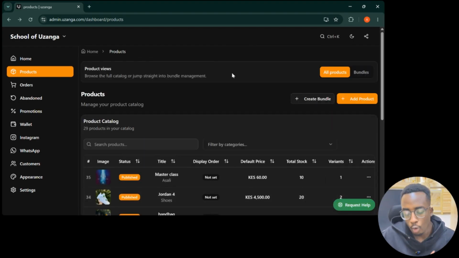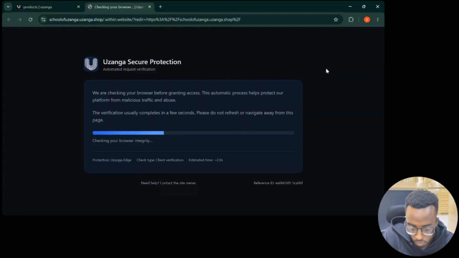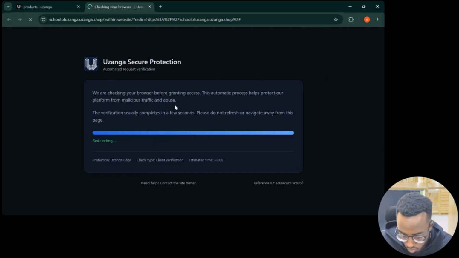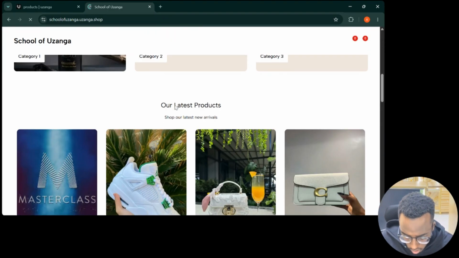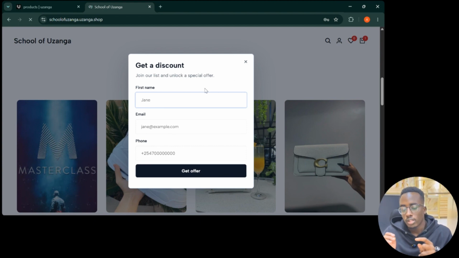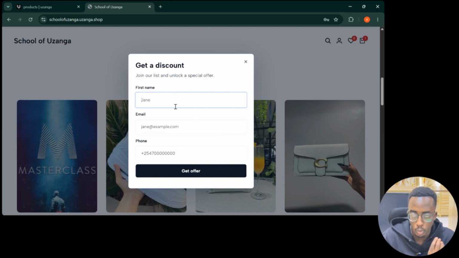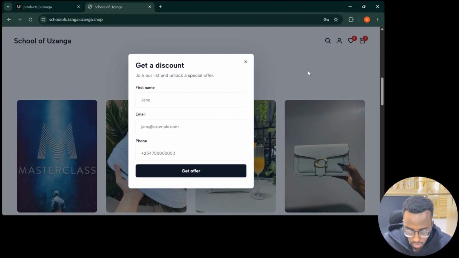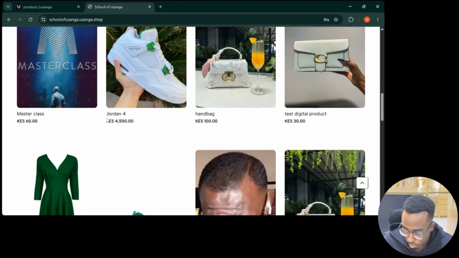So let's go ahead and now buy this product. So this is the store. And now we'll add it to cart. Okay, this is another. And also, by the way, side note, make sure to enable this storefront plugin so that you can capture people's phone numbers and emails for you to do SMS marketing and email marketing. So we'll go ahead and now add.